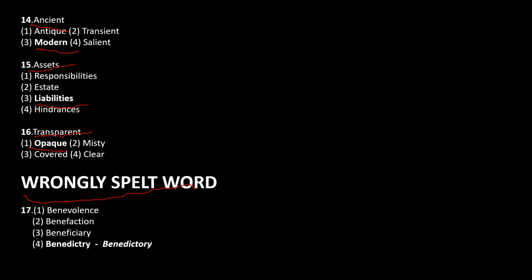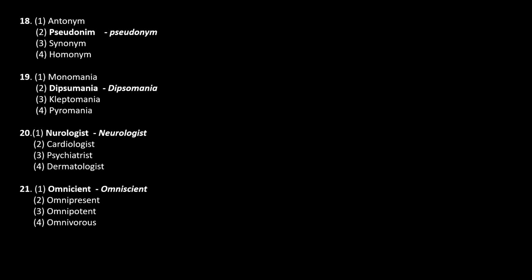Then we are into the topic that is wrongly spelt word. So here four options would be given. You have to identify a word which is wrongly spelled. So here you can see benevolence, benefaction, beneficiary and benedictory. Benedictory is a word which is wrongly spelled. So then we have antonym, pseudonym, synonym and homonym. So here pseudonym is wrongly spelled.